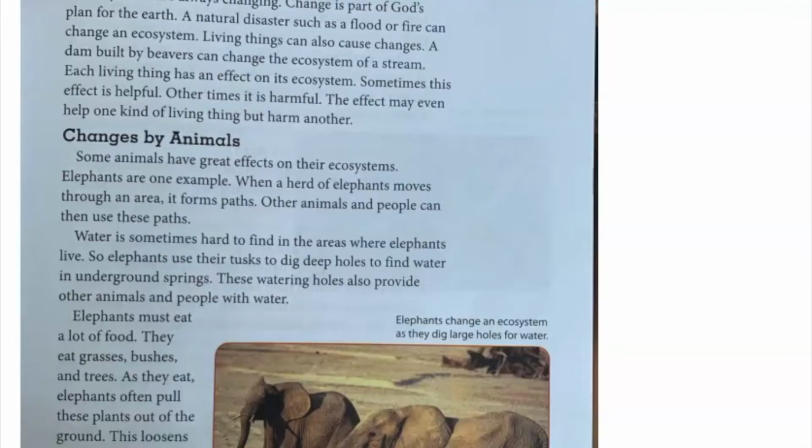Changes in an ecosystem. Ecosystems are always changing. Change is part of God's plan for the earth. A natural disaster such as a flood or fire can change an ecosystem. Living things can also cause changes. A dam built by beavers can change the ecosystem of a stream. Each living thing has an effect on its ecosystem.